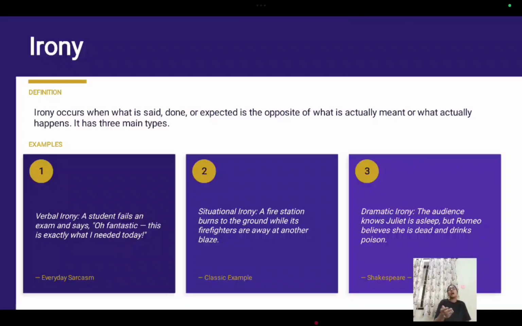See, a fire station burns to the ground while its firefighters are away at another blaze. Situational irony. Imagine that situation. Something happens that is the opposite of what you would expect, right? Imagine a fire station burning down. You would expect a fire station to be the last place to catch fire, right? Also, when you say something which is the opposite of what you mean, a student fails an exam and says, "Oh, fantastic! This is exactly what I needed today." This is called irony. Okay.